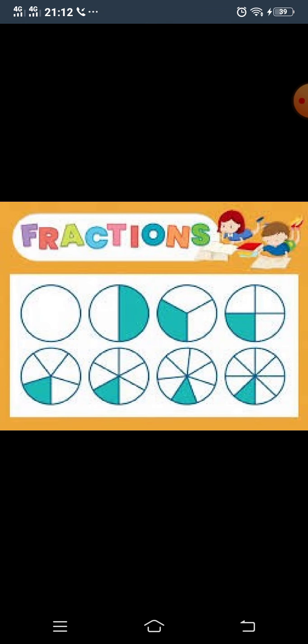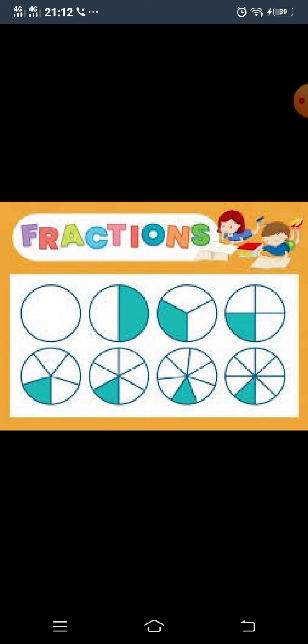Now you have to identify which fraction is displayed in these figures. First, there is a circle that is not filled with color, so it is blank. In the second picture, half of the circle is colored.